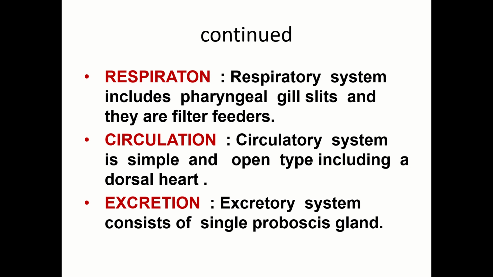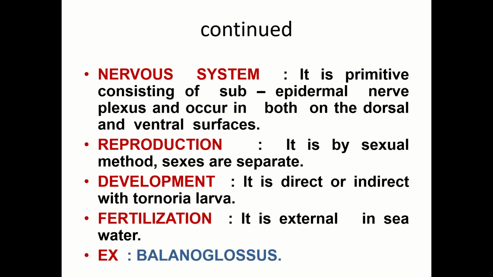Circulation. The circulatory system is simple and open type, including a dorsal heart. Excretion. The excretory system consists of a single proboscis gland. Usually you find solenocytes and others, but here you will find a proboscis gland as the excretory organ in hemichordates. Nervous system. It is primitive, consisting of a subepidermal nerve plexus, occurring on both the dorsal and ventral surfaces. Reproduction. It is by the sexual method. Sexes are separate. Development is direct or indirect.